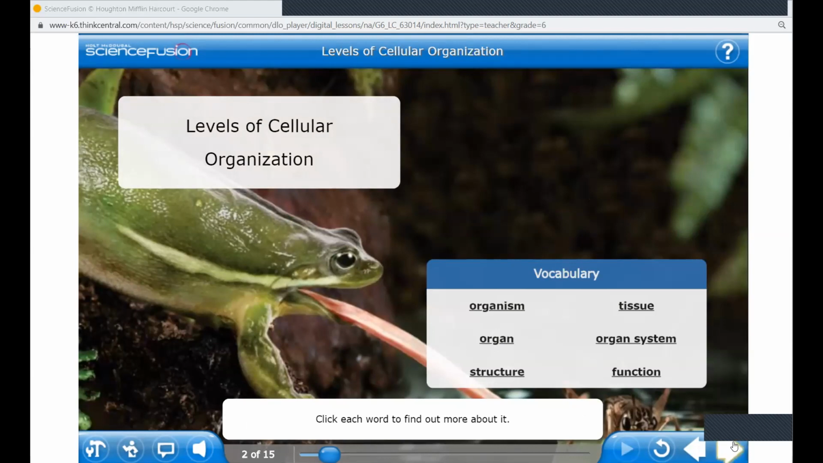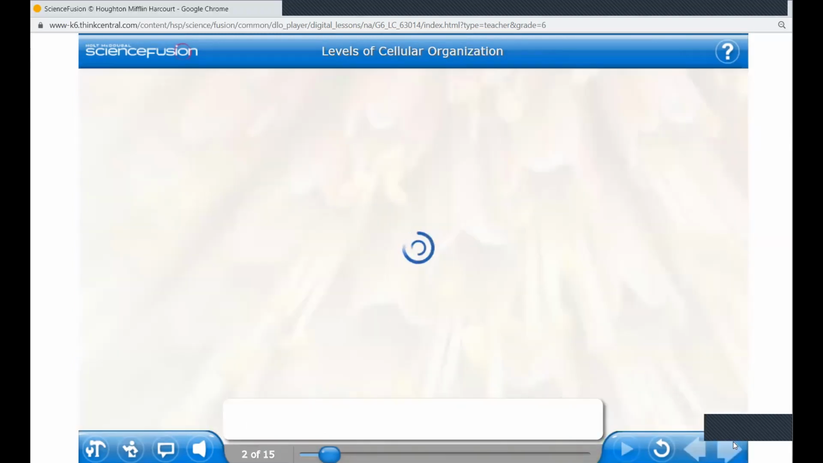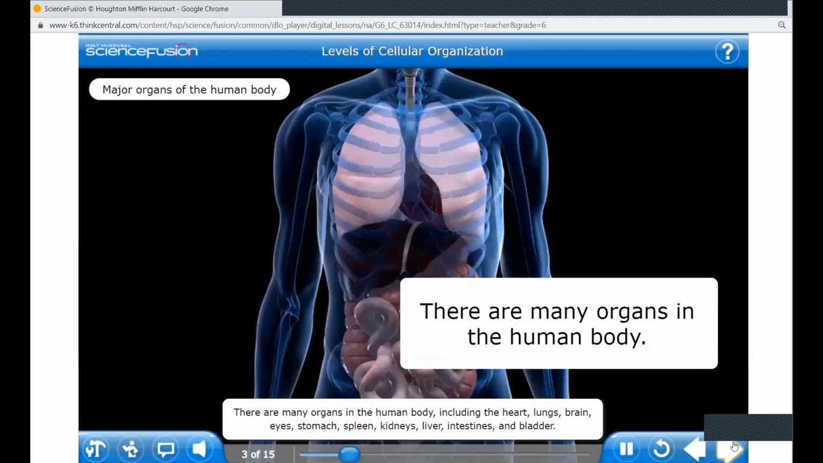There are many organs in the human body, including the heart, lungs, brain, eyes, stomach, spleen, kidneys, liver, intestines, and bladder. The largest organ is the skin, which covers the entire body.